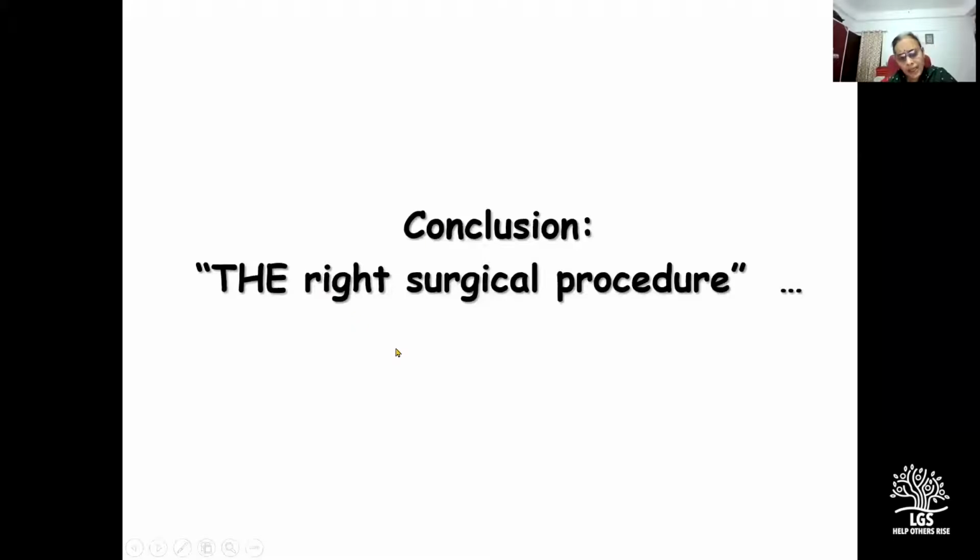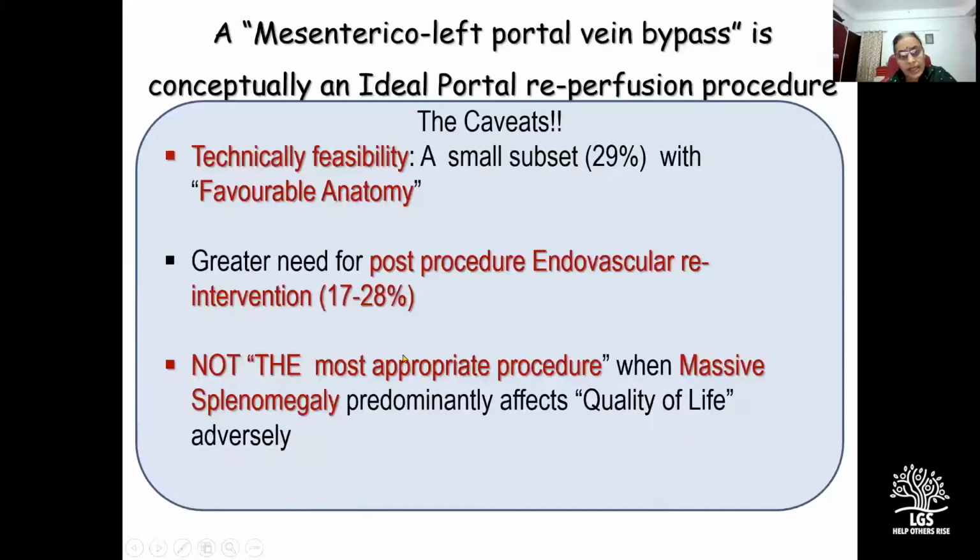So I'll conclude on the right surgical procedure by saying that a mesenterico-left portal vein bypass is conceptually an ideal portal reperfusion procedure. But its caveats are its technical feasibility in a small subset with favorable anatomy, reported to be only 29% based on wedge hepatic venous photography, a greater need for post-procedure endovascular reintervention, reported to range from 17% to 28%, and it is not the most appropriate procedure when massive splenomegaly predominantly affects quality of life adversely.